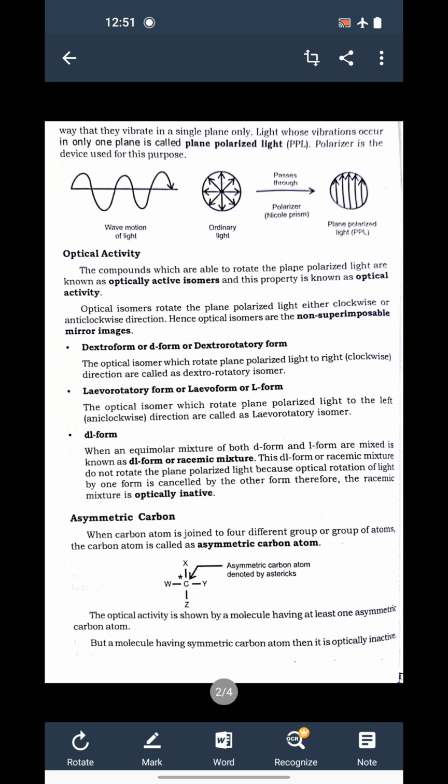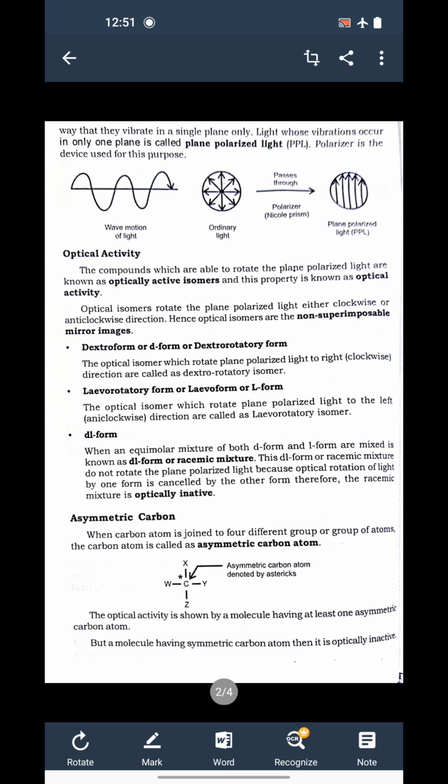Let's see. We know that carbon is tetravalent. Okay, means carbon has a tendency to form 4 bonds, 4 covalent bonds. Now when all these 4 valencies get satisfied by different atoms or groups, then that carbon is called an asymmetric carbon.